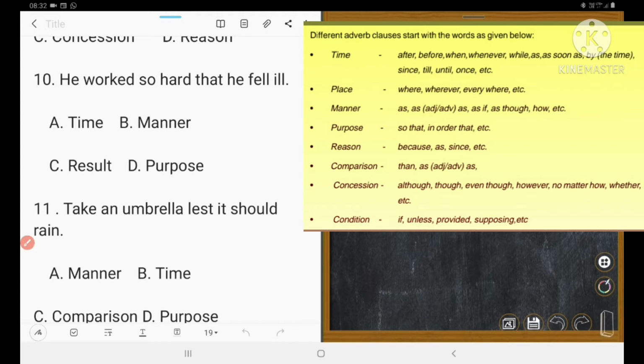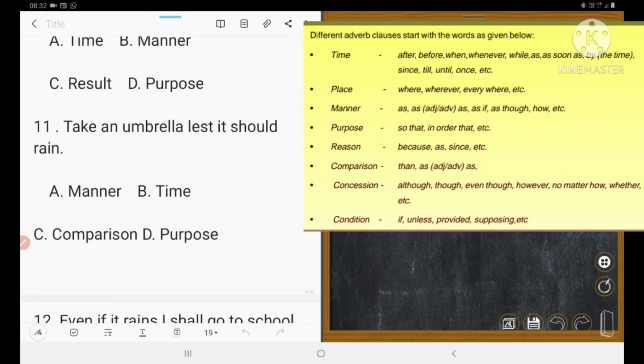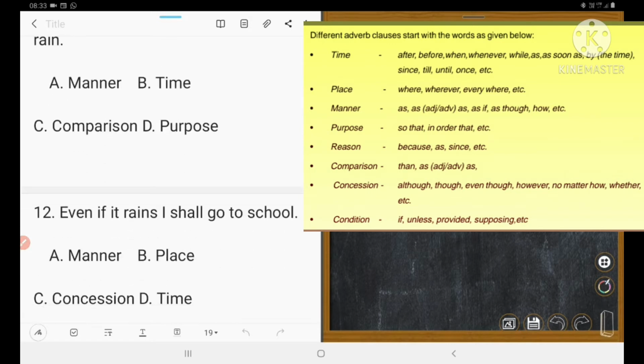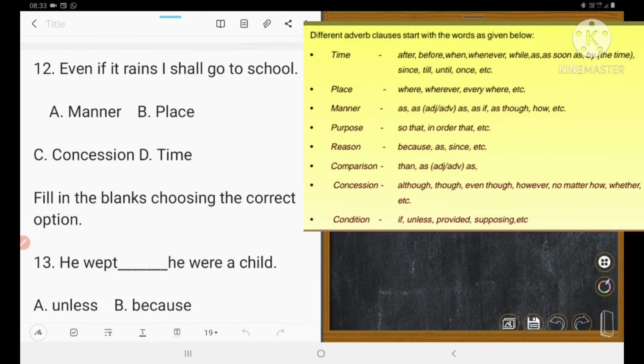Result. Next is equal to take an umbrella lest it should rain. So number 11 is called that is D, purpose. Next, 11 D. Next one is even if rains, I shall go to school. A. Manner. B. Place. C. Concession. D. Time. Which is correct? C. Concession.